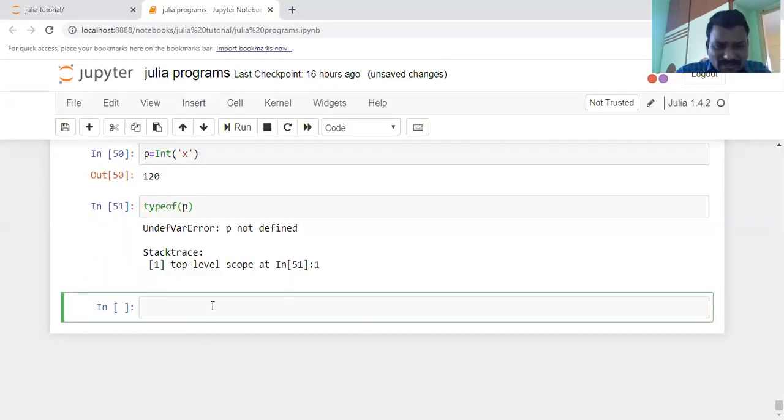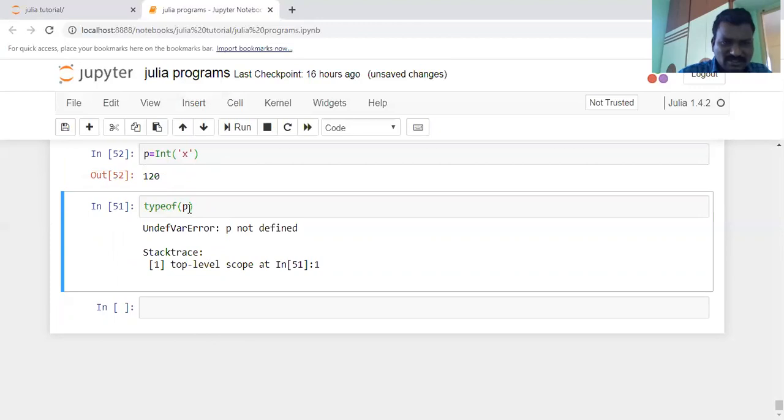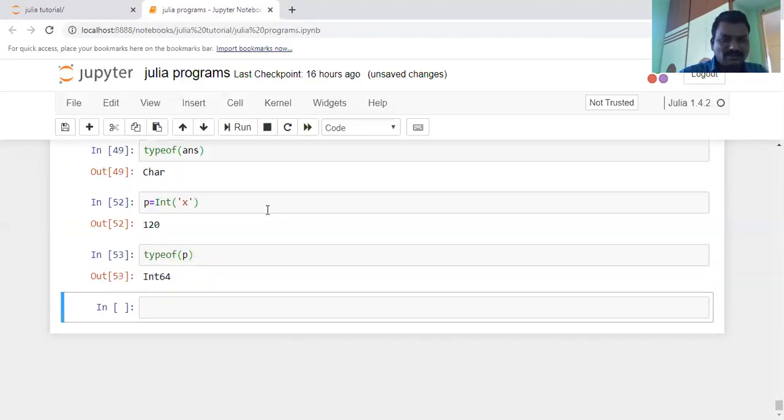It says undefined symbol, p is not defined, because we are not executing that value here. After executing that value, yes. If you execute this value, you get Int64, because our system is a 64-bit system.